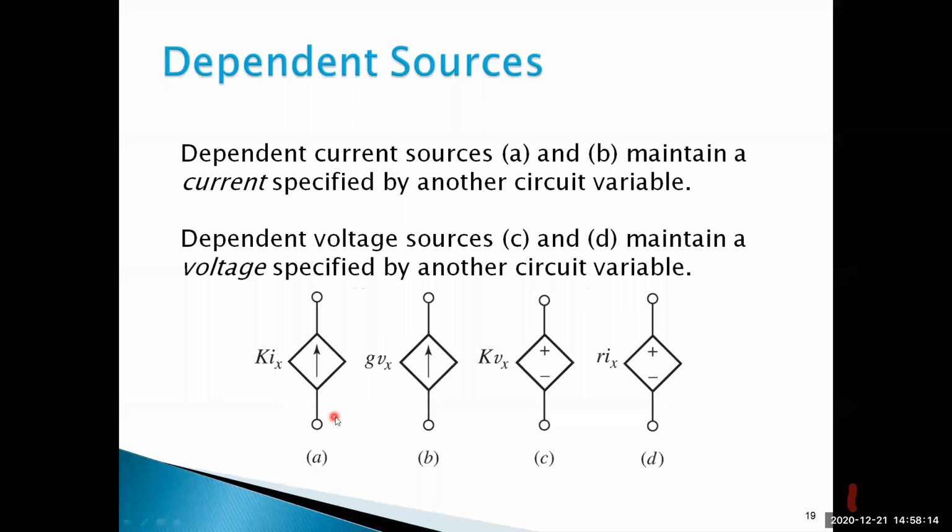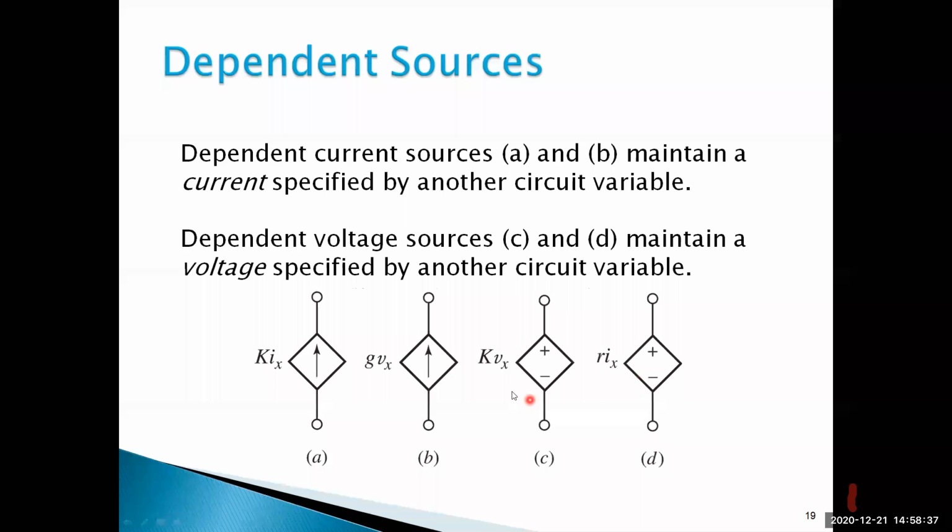Okay, so try to consider here. The arrow indication is nothing but current source. Try to consider it in these 4 circuits. Here arrow indication is called current source. Here plus minus indication is called voltage source. Try to consider it. Simple concept.